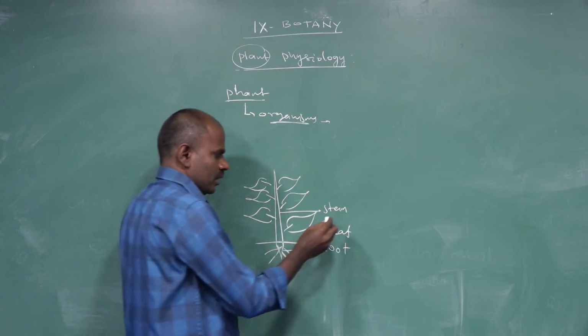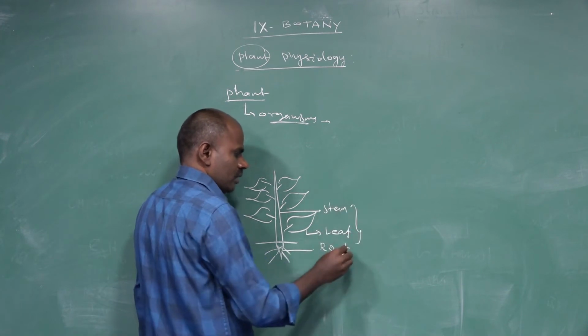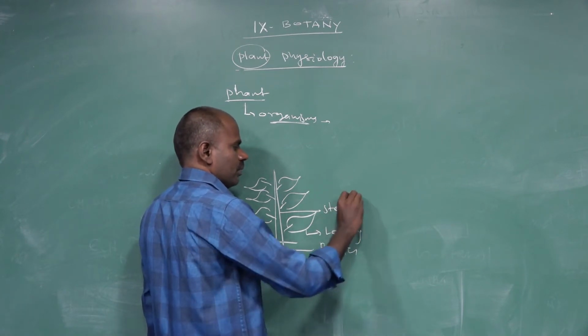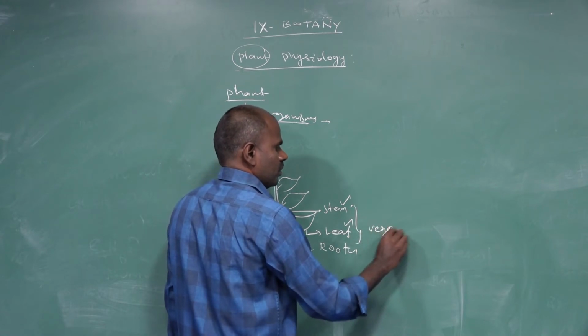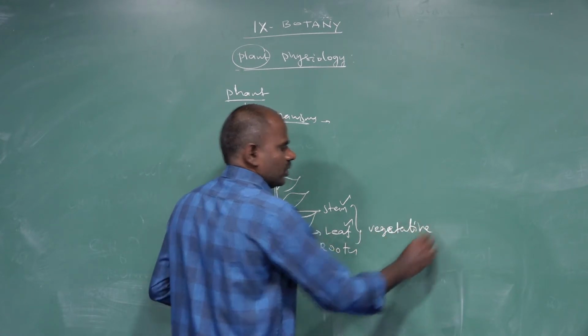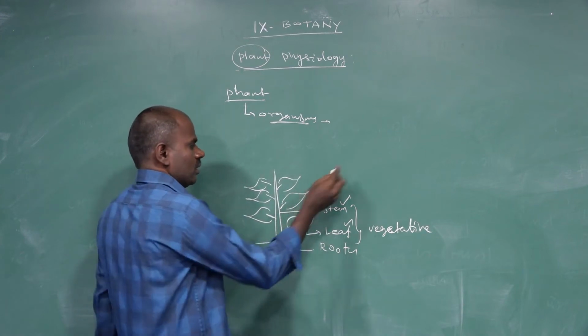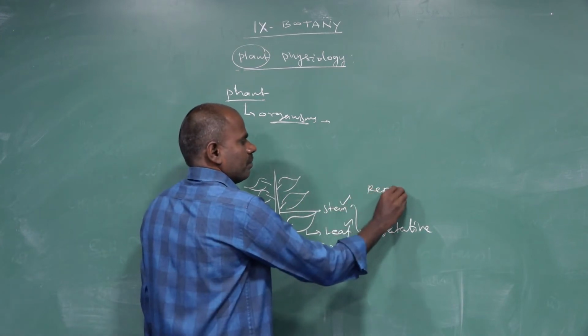The vegetative parts of the plant body are called root, stem and leaf. Then there is the reproductive plant body.